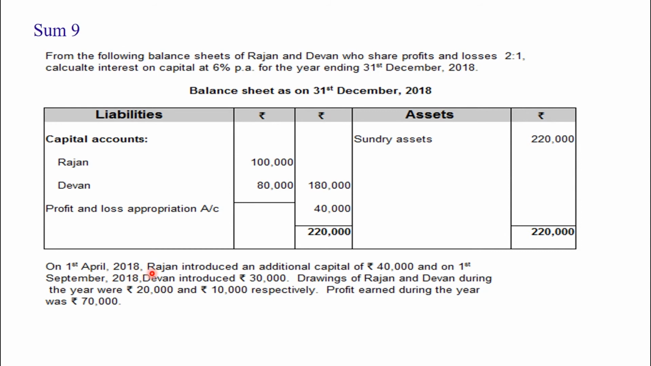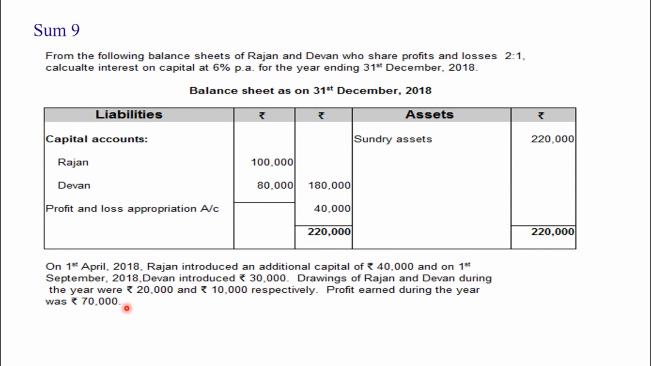The difference from sum number 8 is that they have introduced additional capital. Rajan introduced 40,000 on 1st April and Devan introduced 30,000 on 1st September. Drawings are also there for Rajan and Devan, 20,000 and 10,000. Profit earned during the year is 70,000.